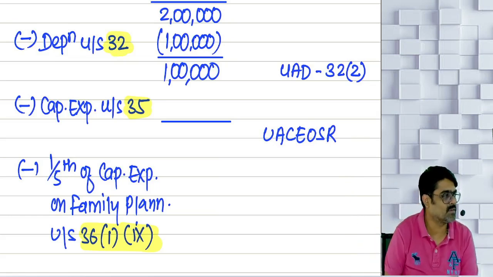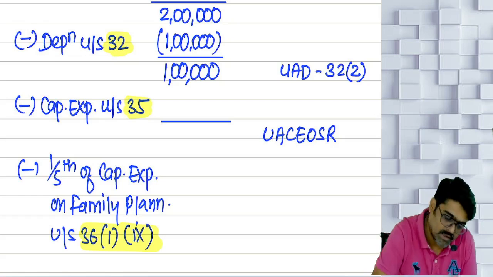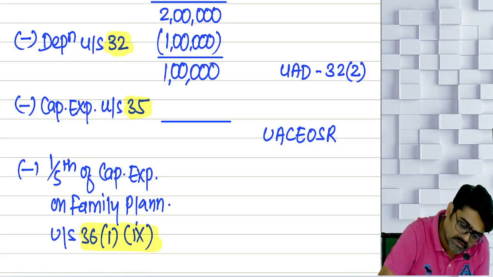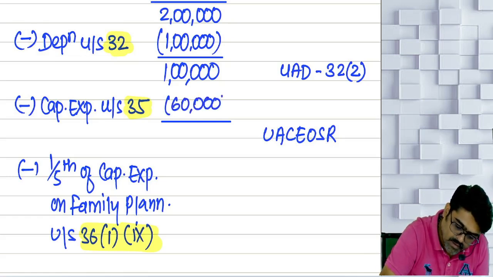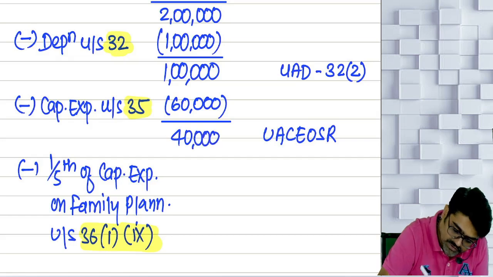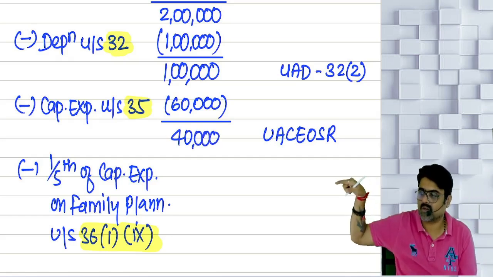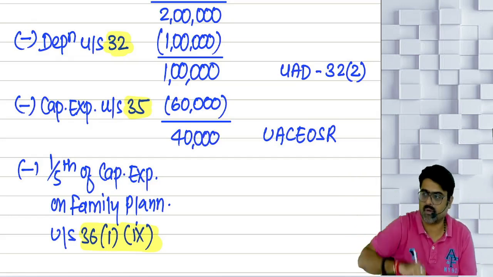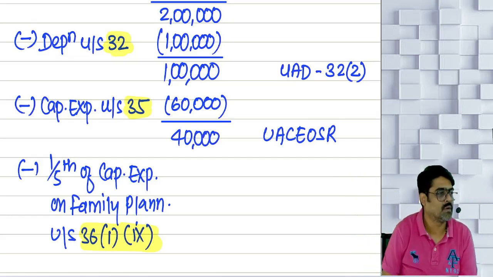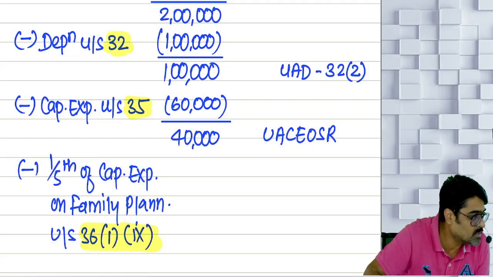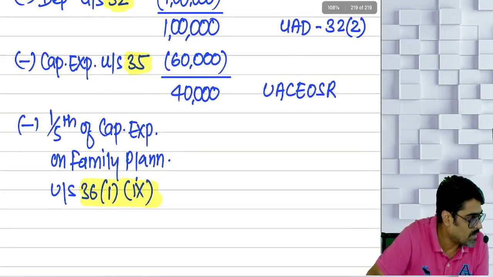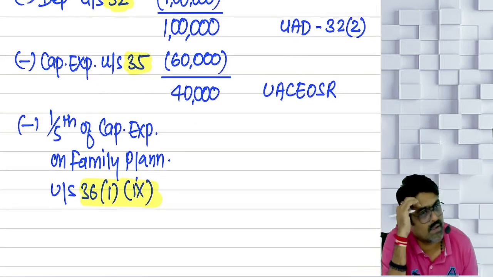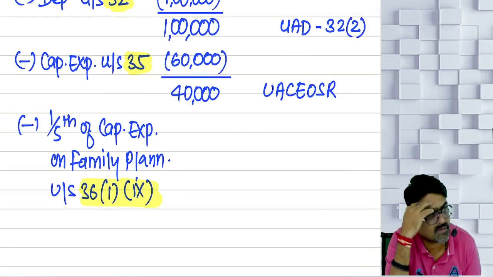Will you remember this? Now tell me, if capital expenditure on scientific research was only 60,000, will there be a profit of 40,000? So is there any unabsorbed capital expenditure on scientific research? No, still you have a profit of 40,000 now. Now out of this profit, you have to reduce 1/5 of the family planning expense. Family planning capital expenditure was 4 lakhs.